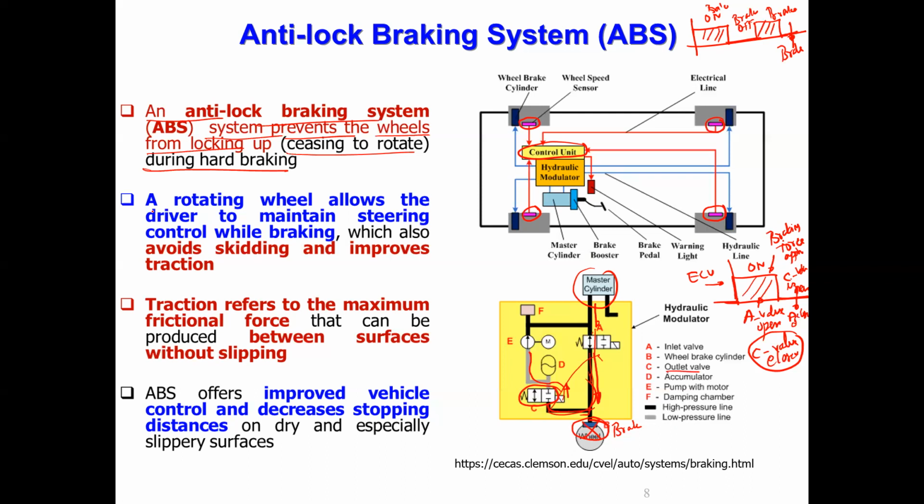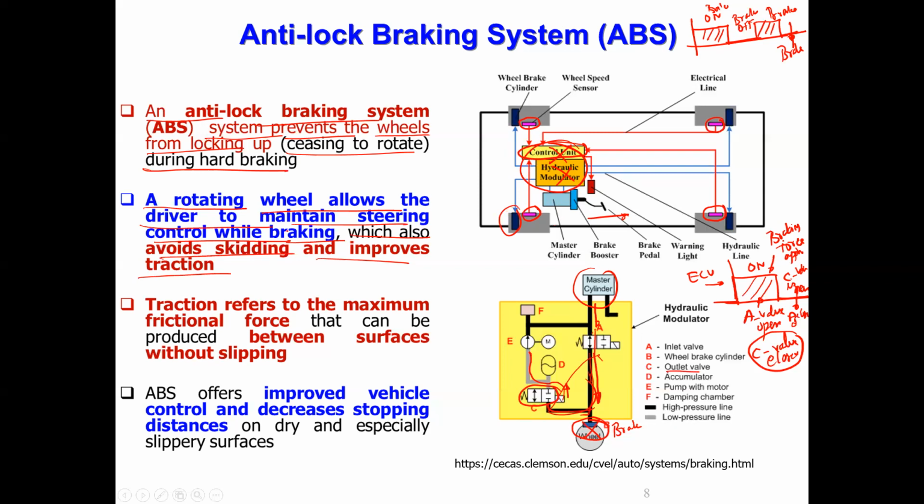Another important thing to note is that a rotating wheel allows the driver to maintain steering control while braking, which avoids skidding and also gives traction. Now, if you apply sudden brake in conventional manual braking, the driver presses the brake pedal, which will directly apply force. The ECU will not be there, this unit will not be there, the sensors, all this will not be there. Only the master cylinder is connected, you apply force, and if you release it, the brake is released.